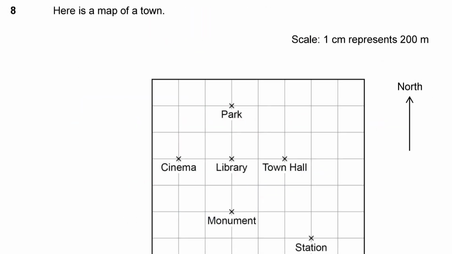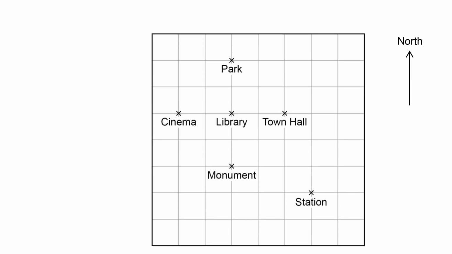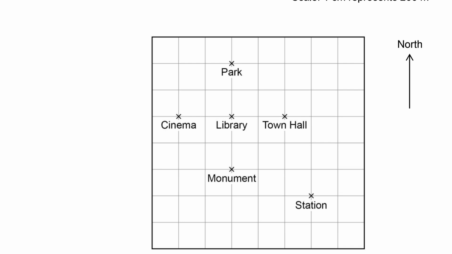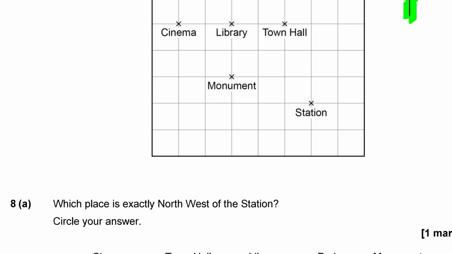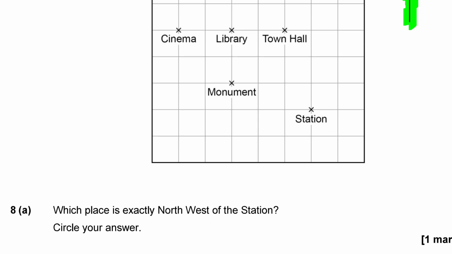Question 8. Here is a map of a town, and you can see on the diagram here we've got various things marked on it. We've also been given up here a scale. 1 centimetre represents 200 meters, so we can work out how far things are from each other. And we've also been given a direction up here, so this way is north. Okay, so I'm sure that's going to come in useful for the question. What is the question? Which place is exactly northwest of the station?